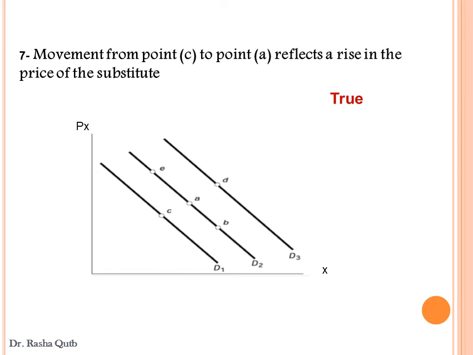In this case, the whole demand curve would shift from D1 to D2. So the consumption of X would increase.